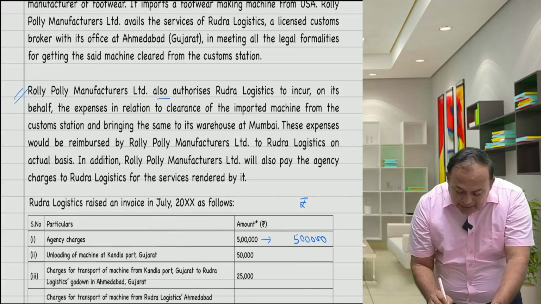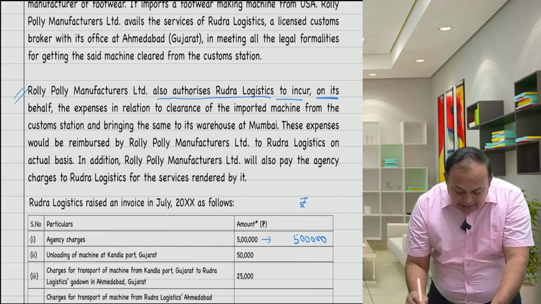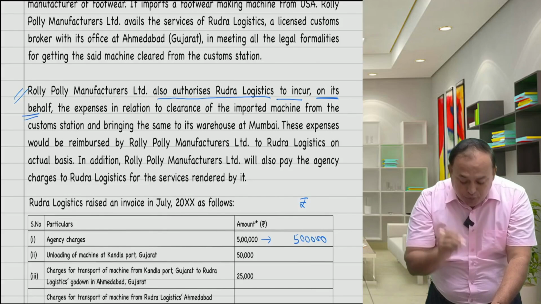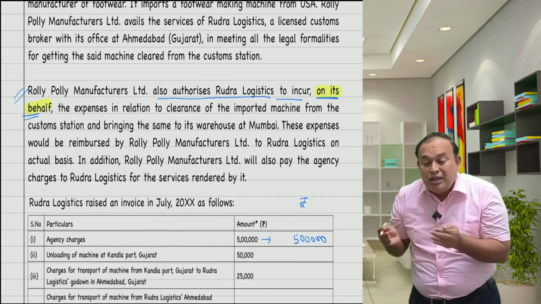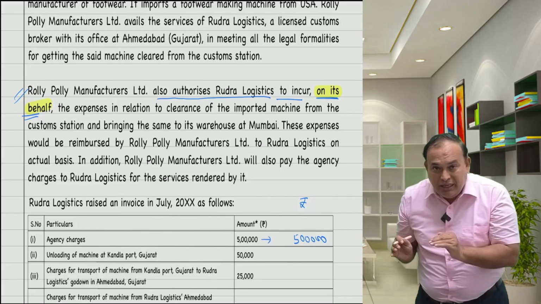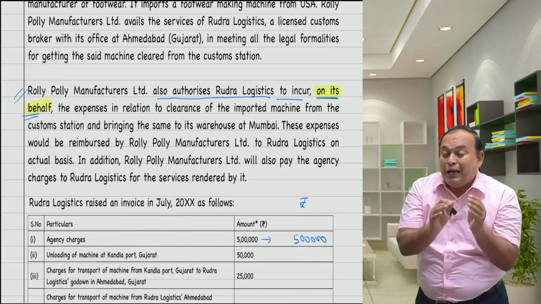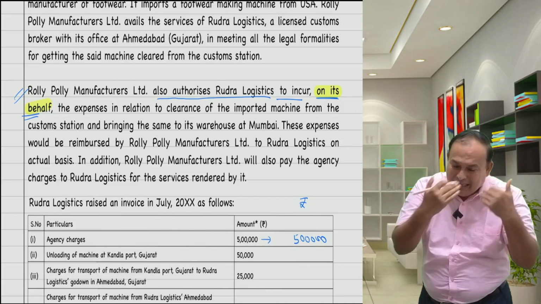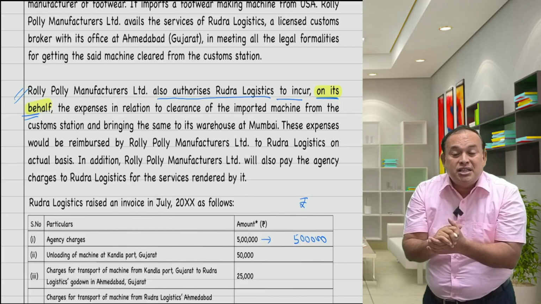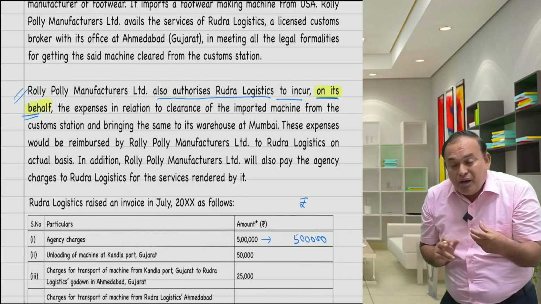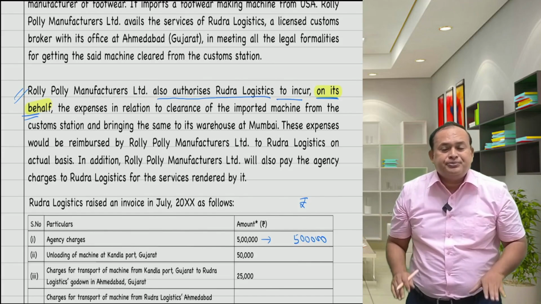Roly-Poly also authorizes Rudra Logistics to incur on its behalf. That is the point to note, the key point. On its behalf. Who has to incur the expenditure? Roly-Poly, the recipient of service. They authorize the supplier, Rudra Logistics: you incur, I will pay you on actual basis. That means Rudra Logistics is incurring the expenditure on behalf of their recipient, absolutely a pure agent expenditure.